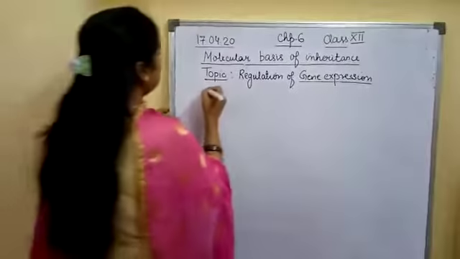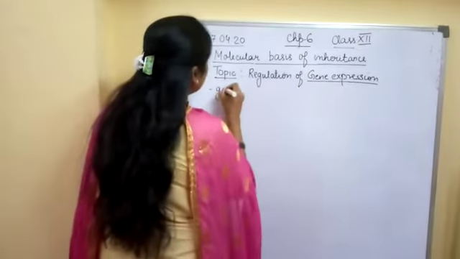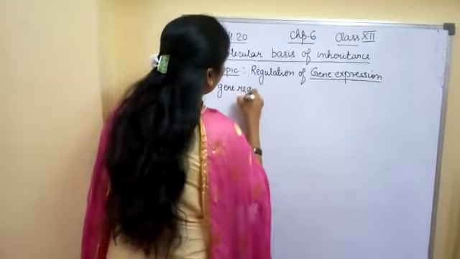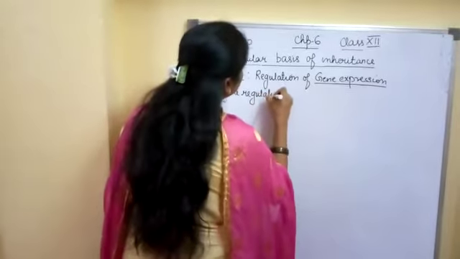And one more term is there, gene regulation. So what is gene regulation?